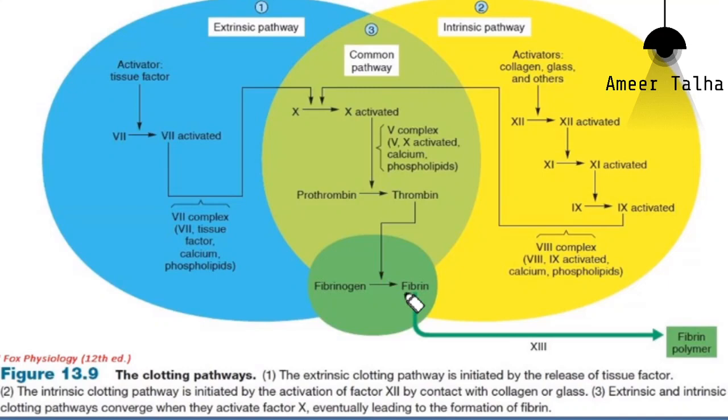These fibrin fibers are later on converted into fibrin polymers by cross-linking, and this cross-linking is done by the fibrin stabilizing factor, that is factor 13 or FSF. So this is the extrinsic pathway.